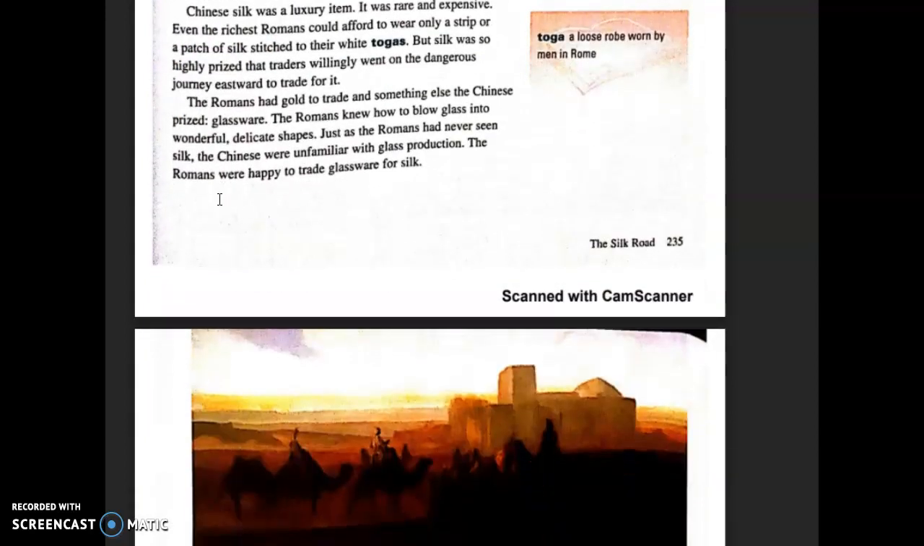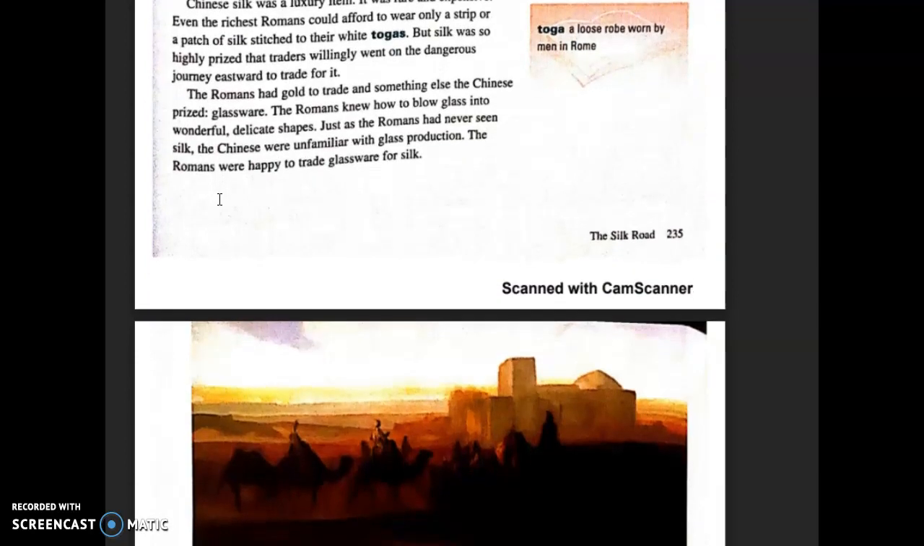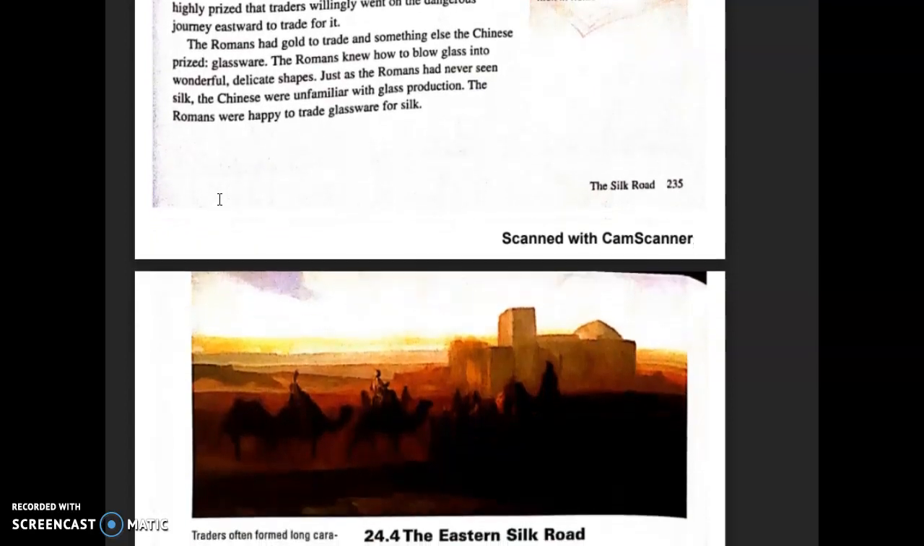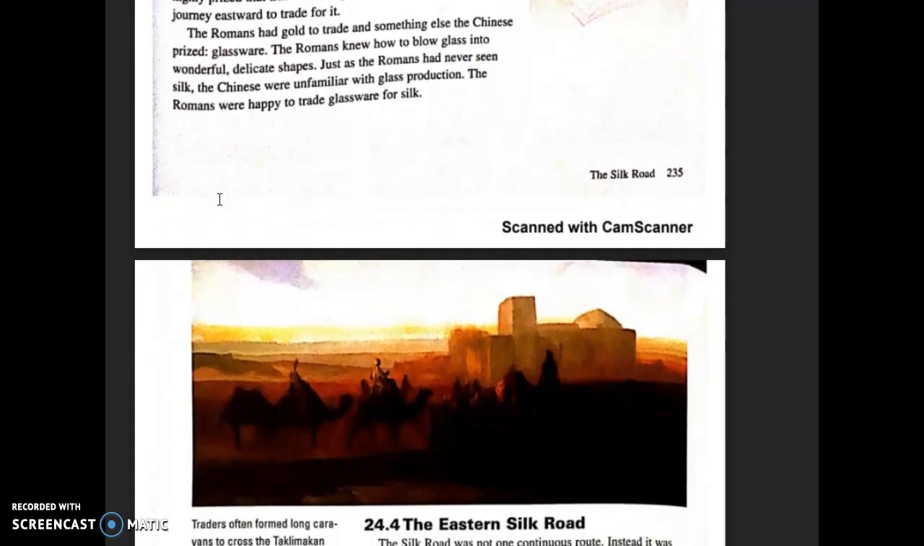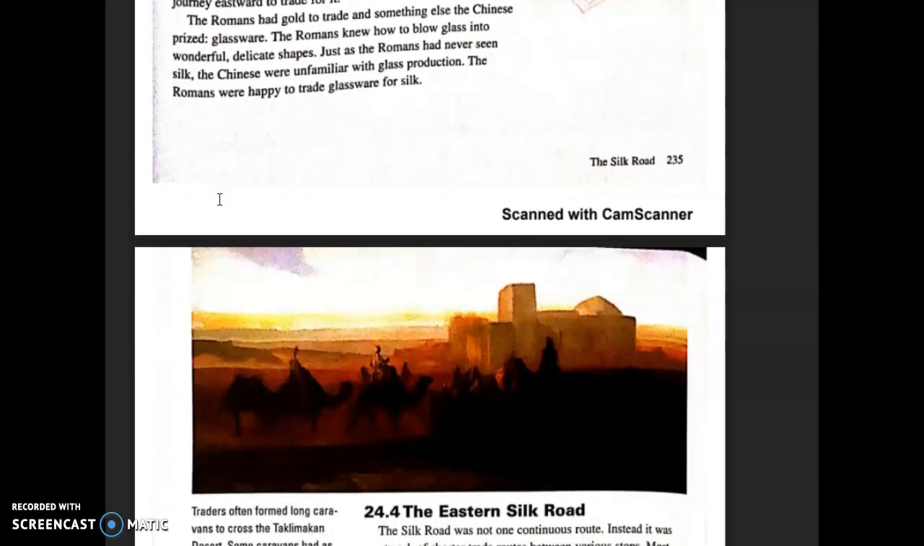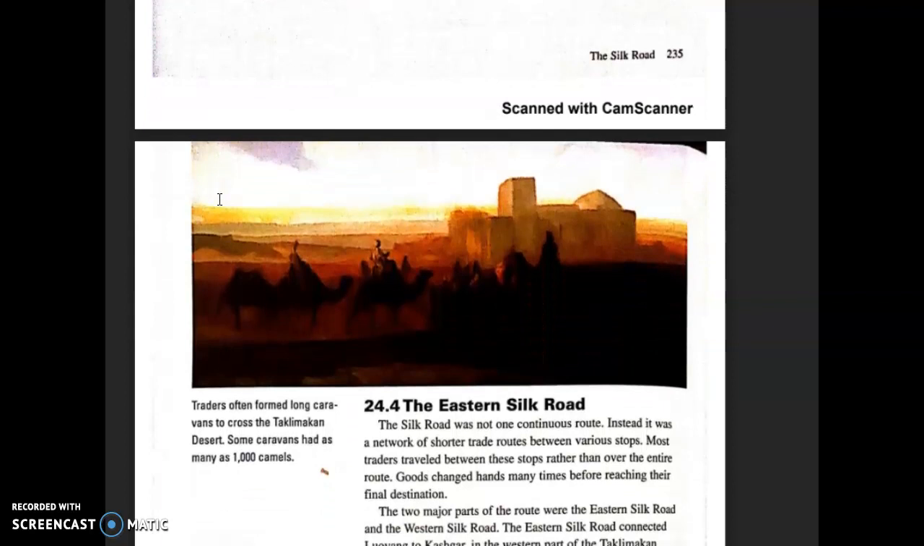The Romans had gold to trade and something else the Chinese prized, glassware. The Romans knew how to blow glass into wonderful, delicate shapes. Just as the Romans had never seen silk, the Chinese were unfamiliar with this glass production. The Romans were happy to trade glassware for silk.